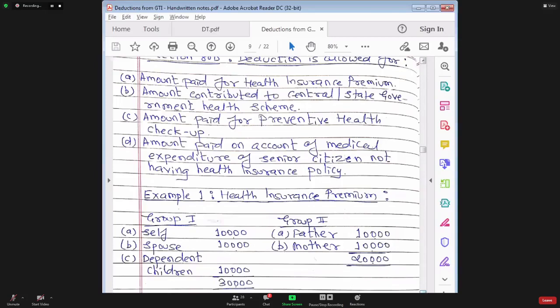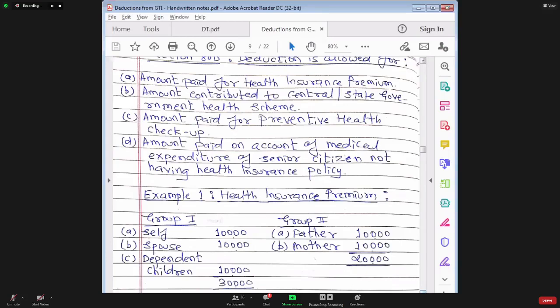In this, say for example, employee has paid health insurance premium for group 1 as well as group 2. In group 1, he has paid 10,000 for self, 10,000 for spouse, 10,000 for dependent child, 10,000 for father, and 10,000 for mother in group 2. How much deduction will he be eligible to claim?